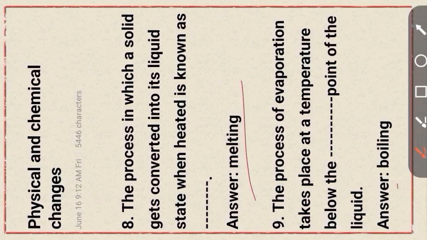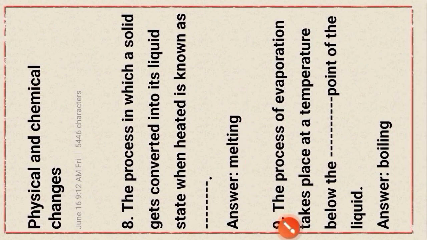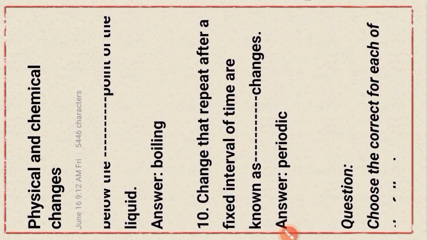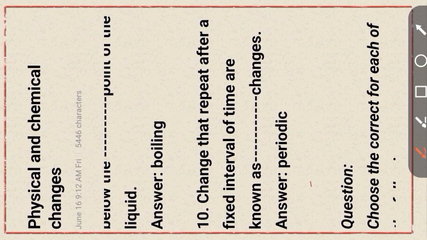The process of evaporation takes place at a temperature below the dash point of the liquid, that is boiling. Okay. Next question, question number 10. Changes that repeat after a fixed interval of time are known as dash changes, periodic changes.